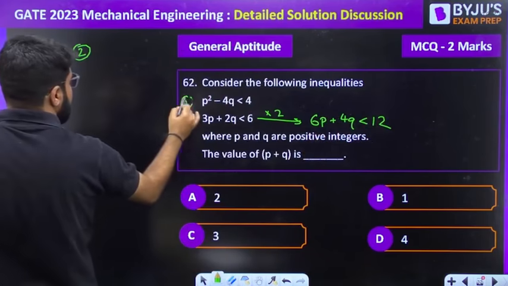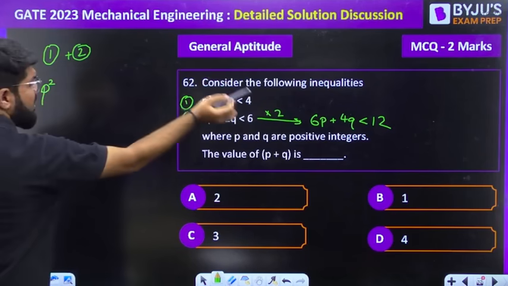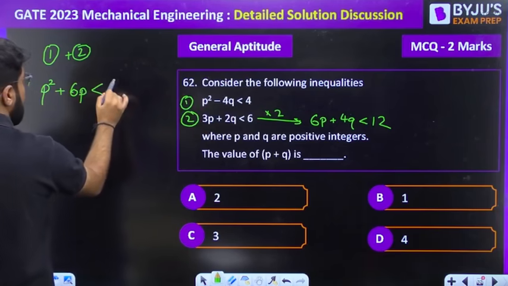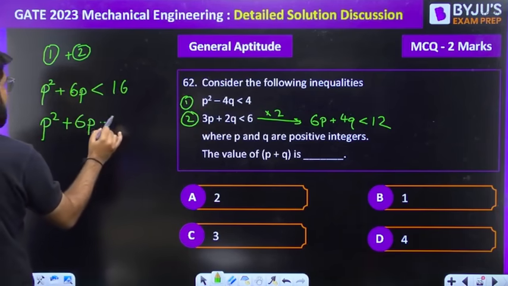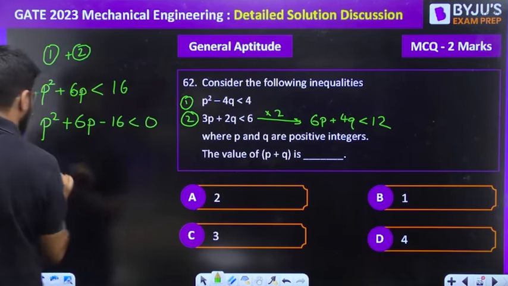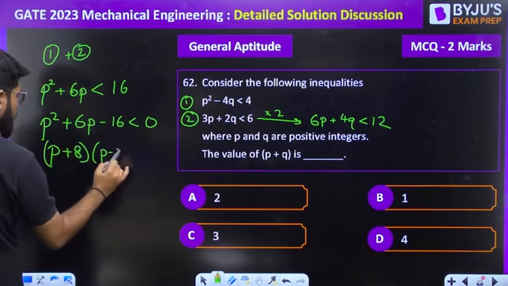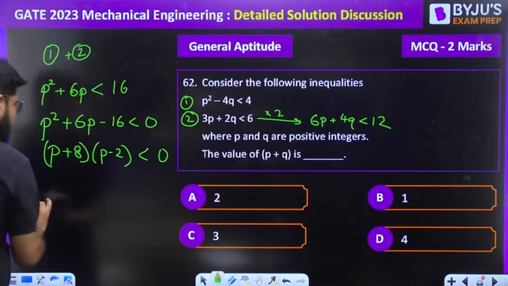Say this is 1 and this is 2. When you add them, minus 4Q plus 4Q cancels, so only P square plus 6P less than 4 plus 12, which is 16. Bringing all the variables to the left side, P square plus 6P minus 16 less than 0. Is it factorizable? Yes. P plus 8, P minus 2, less than 0.